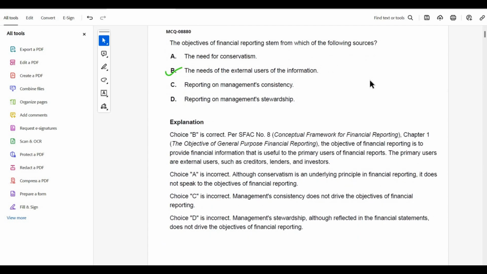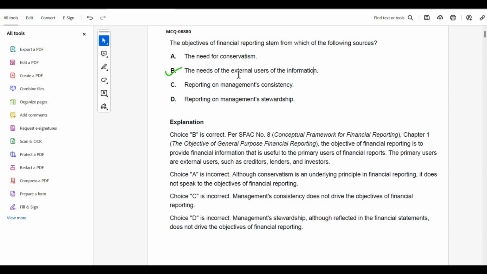Moving on to the next one, the objective of financial reporting stems from which of the following sources? The need for conservatism, the need for external users of the information, reporting of the management consistency, or reporting of the management stewardship? So let's study the question once more. The objective of financial reporting stems from which of the following sources? It means, why are the financial reports needed? Conservatism is an accounting method, so this is not needed for financial reporting.